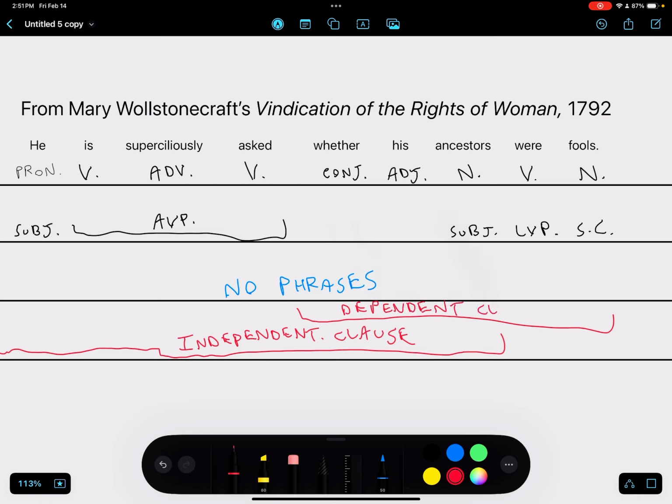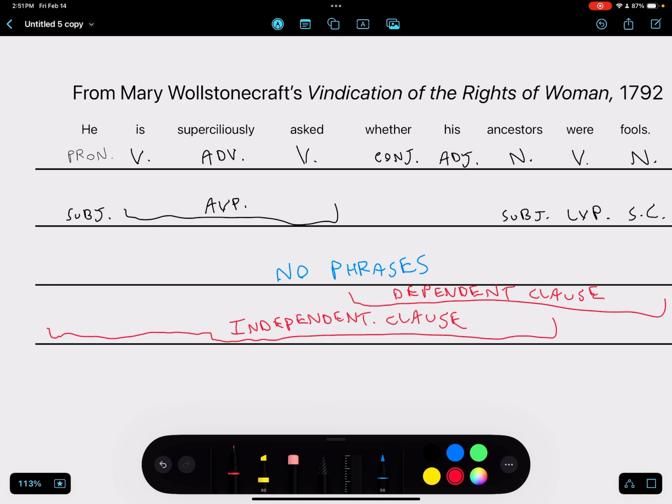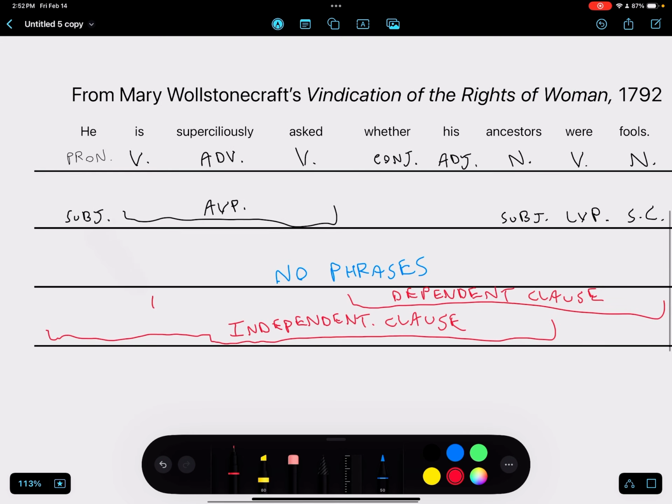So this is a stranger sentence than most, where we just have independent clauses and dependent clauses laid out side by side. So this is a very weird sentence structure. This is going to be an ID complex sentence because we've got 2 clauses, I and D, independent and dependent. There's no comma between them. They're only separated by the whether, and that's the conjunction here. So this is an ID complex sentence. Again, a sentence would be complex if there are 2 different clause types in it, such as independent and dependent, and it would be compound if there were 2 of the same clause types in it. So that's how clause types would work in that way.